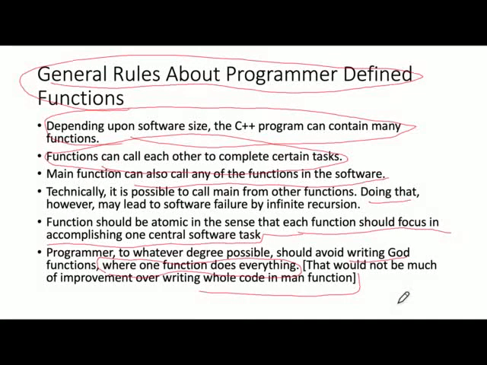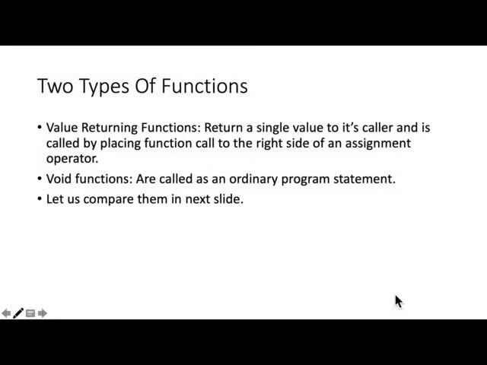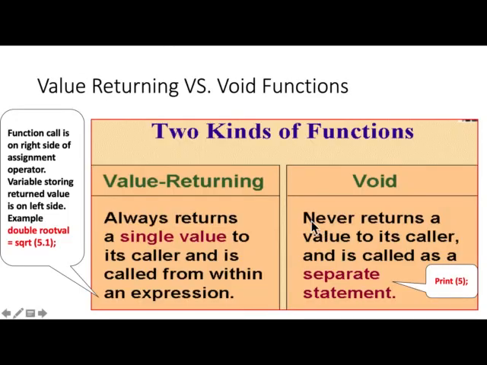All right. There are two types of functions. Value returning functions return a single value to their caller, that means the calling block. Such functions are called by placing the function call to the right side of an assignment operator. We'll show that to you in a minute. The other functions are void functions. Those are called just like an ordinary program statement. We compare them now.